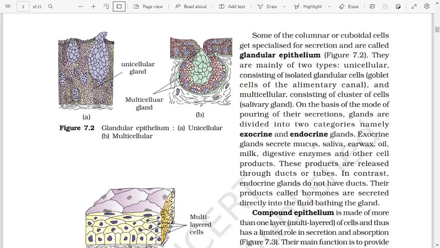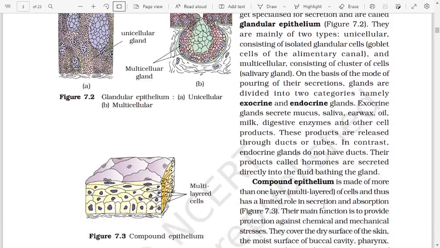Exocrine glands secrete mucus, saliva, earwax, oil, milk, digestive enzymes, and other cell products. These products are released through ducts or tubes. In contrast, endocrine glands do not have ducts. Their products called hormones are secreted directly into the fluid bathing the gland.